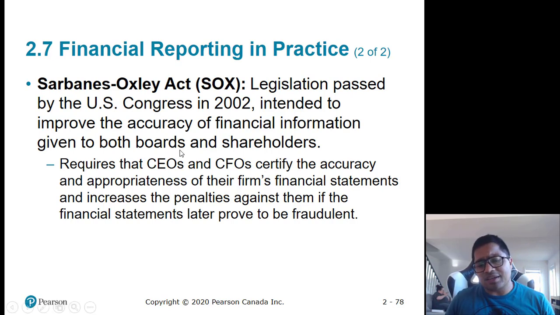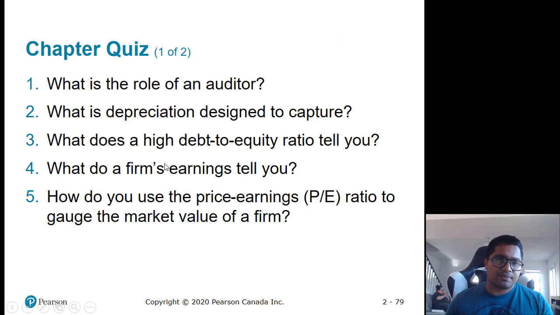We had a relatively milder version of SOX in Canada, but Canadian firms are smaller in size than American firms, so you can't have very high regulations because then the regulatory cost will increase for each firm. They would not be able to keep up. So that's why regulations are a little laxer as compared to the United States. But the frauds are also not that relevant in Canada as compared to the States.